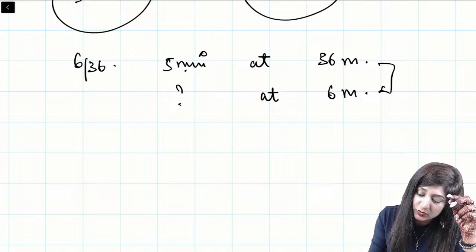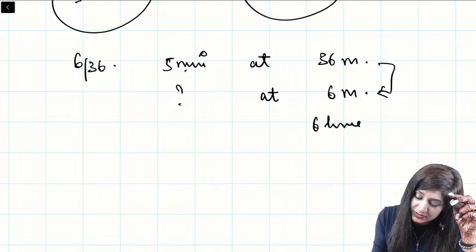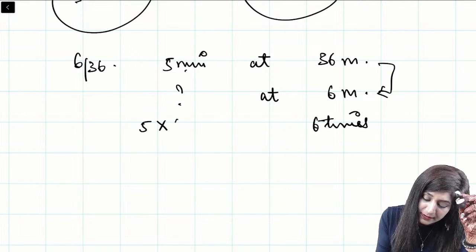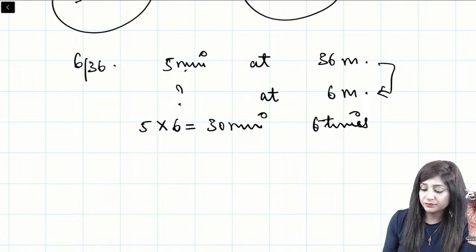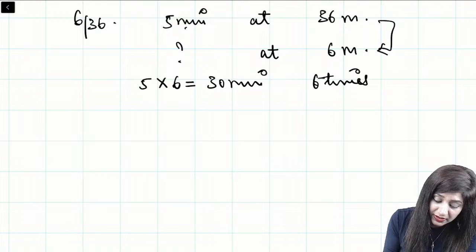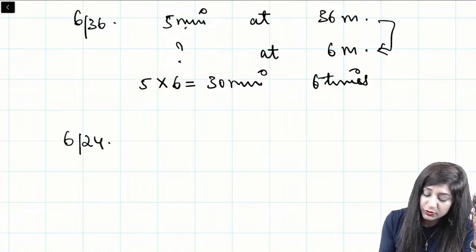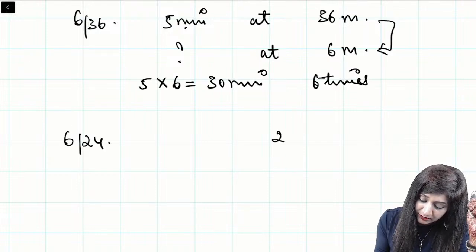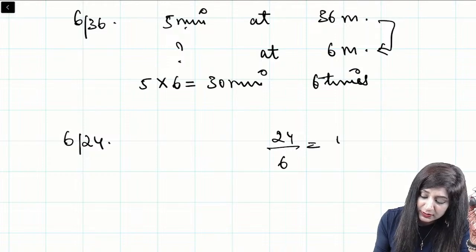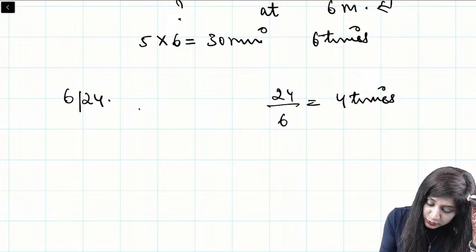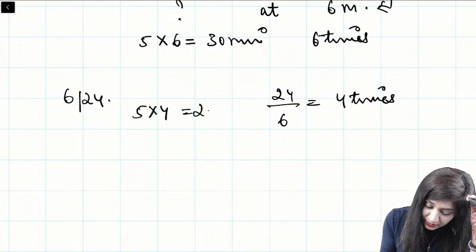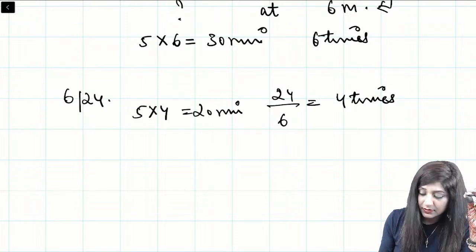Now it is going closer by 6 times. Therefore, the angle will increase by 6 times. That will be 30 minutes. Similarly, we can do it for 6 by 24 also, because here we are going from 24 to 6. So this is 4 times, because we are going closer by 4 times. So 5 into 4 will give me 20 minutes.